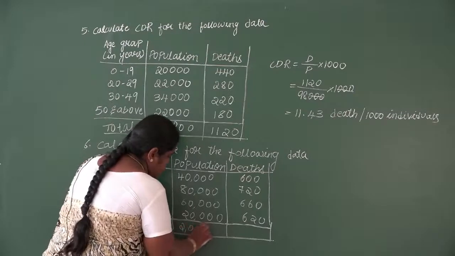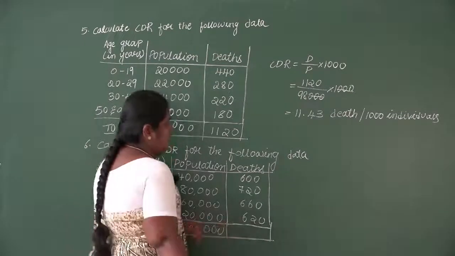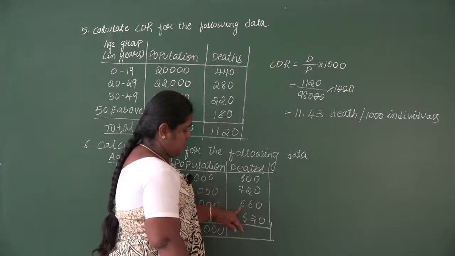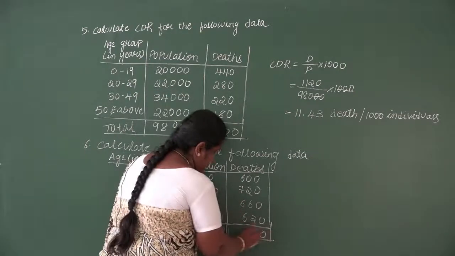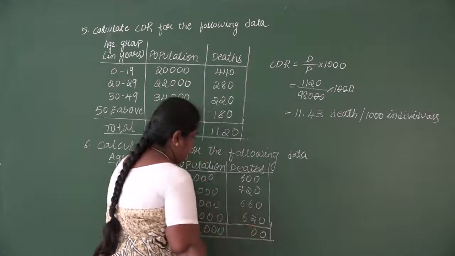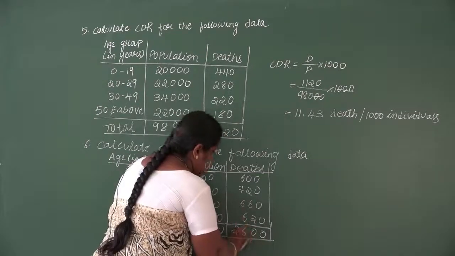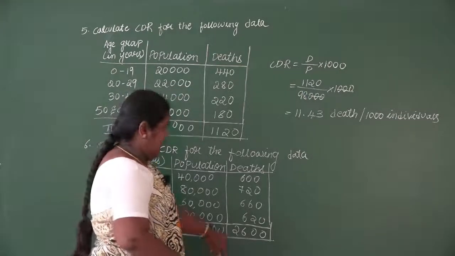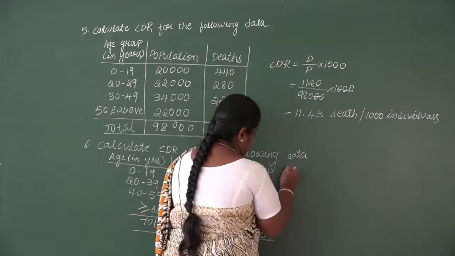We'll get 2 lakh. Similarly add the deaths 600, 720, 660 plus 620. It is 2,600. So population total is 2 lakh and the death total is 2,600.